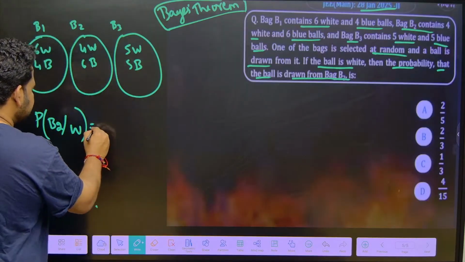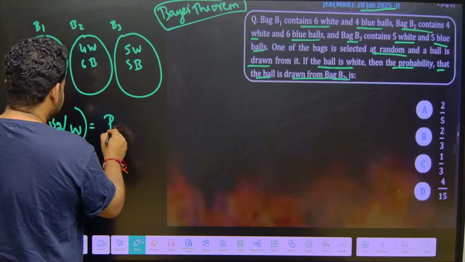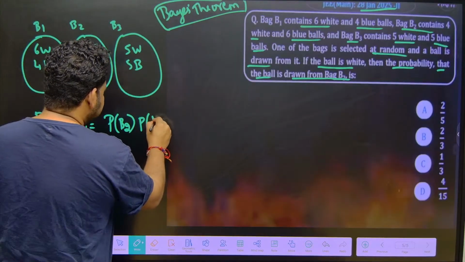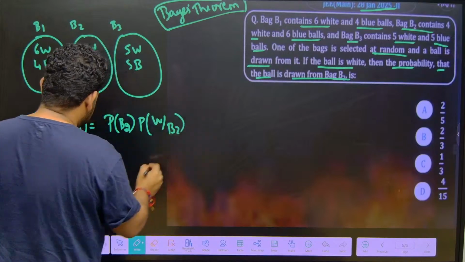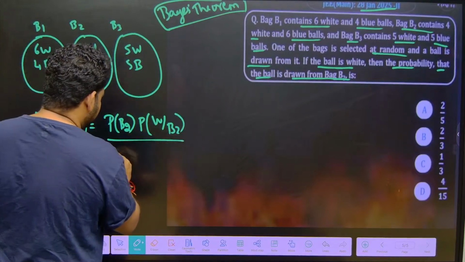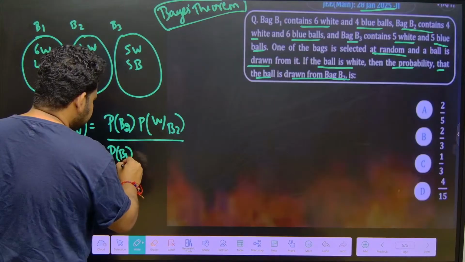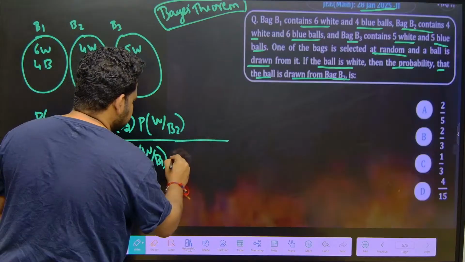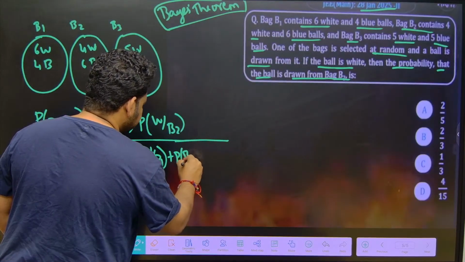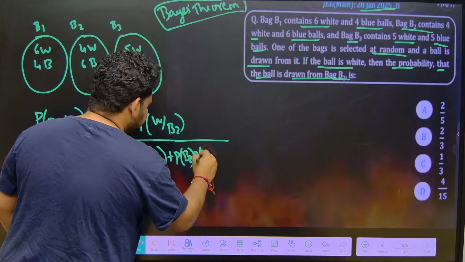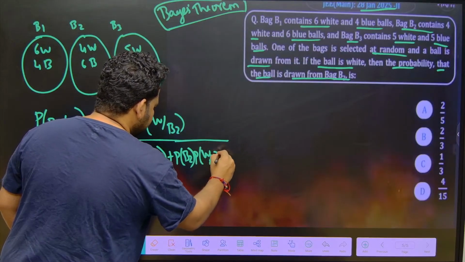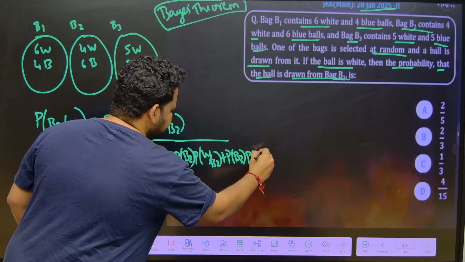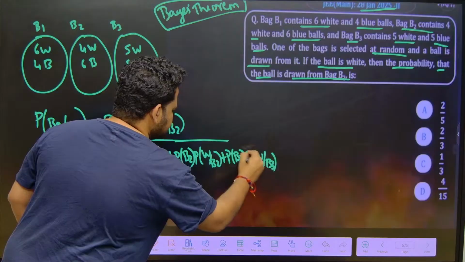For this you have to write it like this. First of all, this will become probability of B2 into probability of white from B2, divided by probability of B1 into probability of white from B1, plus probability of B2 into probability of white from B2, plus probability of B3 into probability of white from B3. This is what we have to find out.